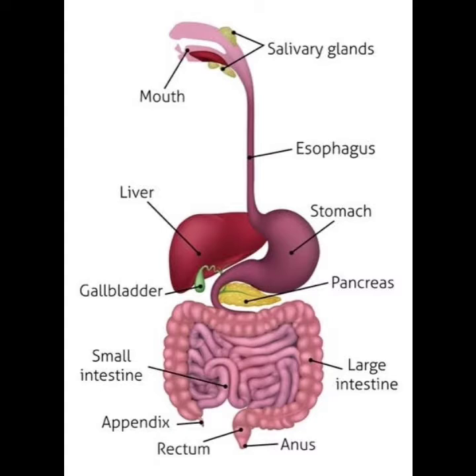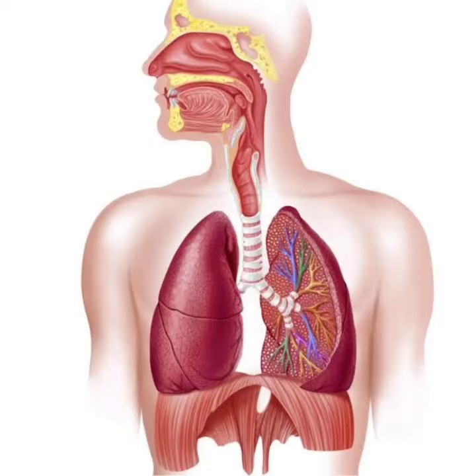Digestive systems break down the food into smaller and simpler forms which can be utilized by the body. When we take food, it goes to our stomach, and in the stomach this food is digested and broken down into glucose. This breaking down of food into glucose is called digestion.